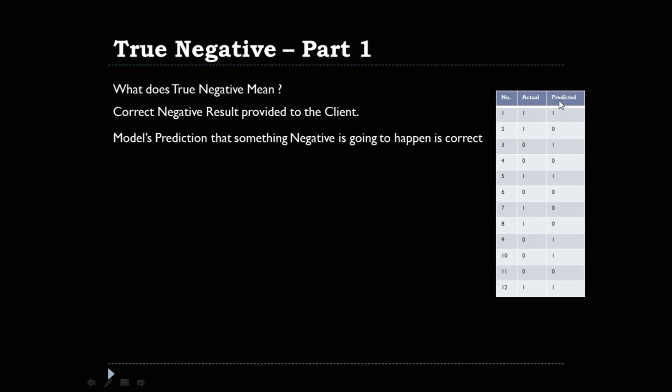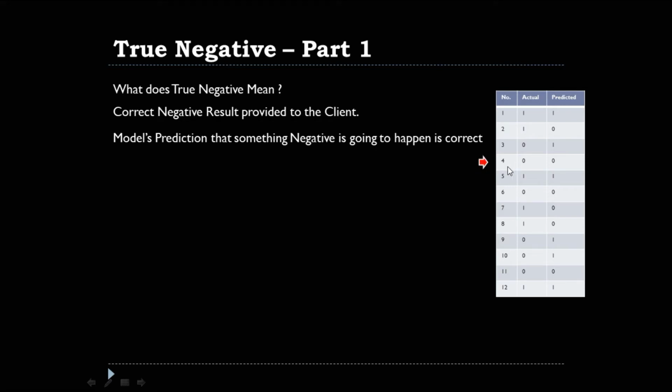So let's look at the observation number 4, where the machine learning model has predicted that the output will be 0, which is negative, and corresponding to that, in reality, what happened was also 0. This means that whatever negative the machine learning model had predicted came into reality. So observation 4 qualifies to be called as a true negative.